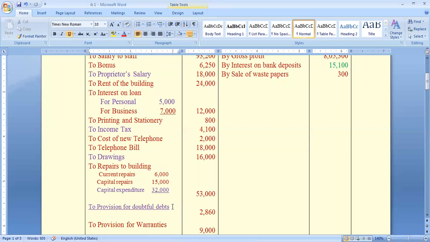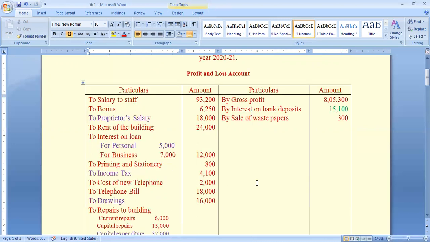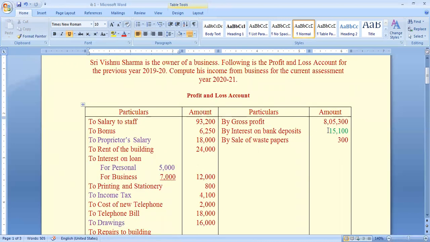Next one, provision for warranties is allowed as a deduction. Interest on bank deposits on the credit side is an income. This income is to be shown under the head income from other sources. And next one, sale of waste newspapers. This income is incidental to the business. Incidental to the business means it is not a regular income to the business organization.